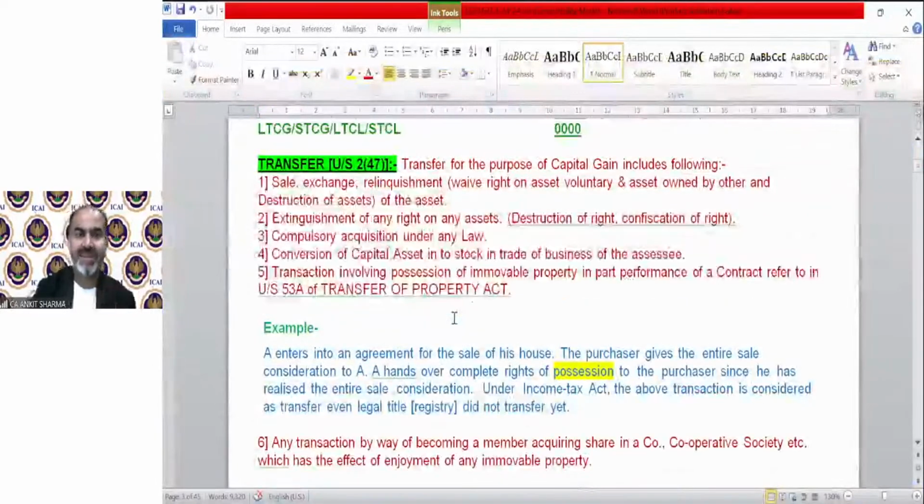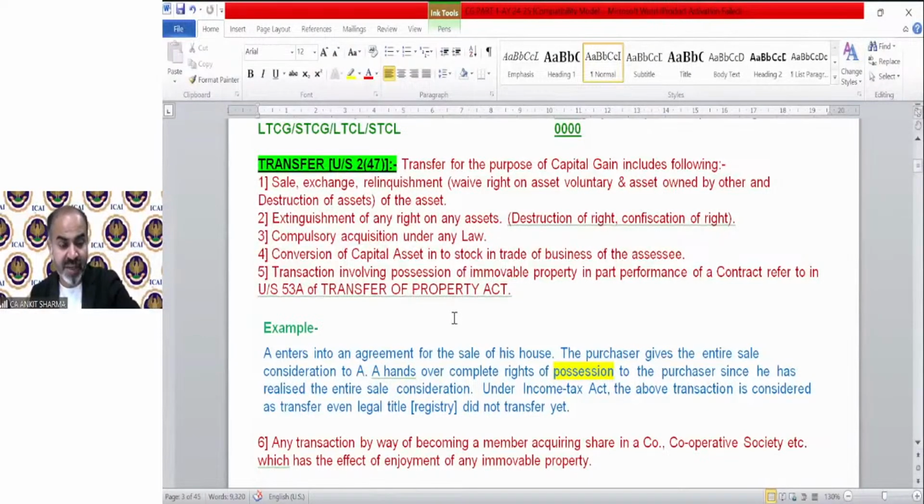So sale, exchange, relinquishment, etc., those are transfer. Then extinguishment of any right on any asset. Relinquishment means waiver of right or destruction, but extinguishment means the ownership has been confiscated from the owner by law.